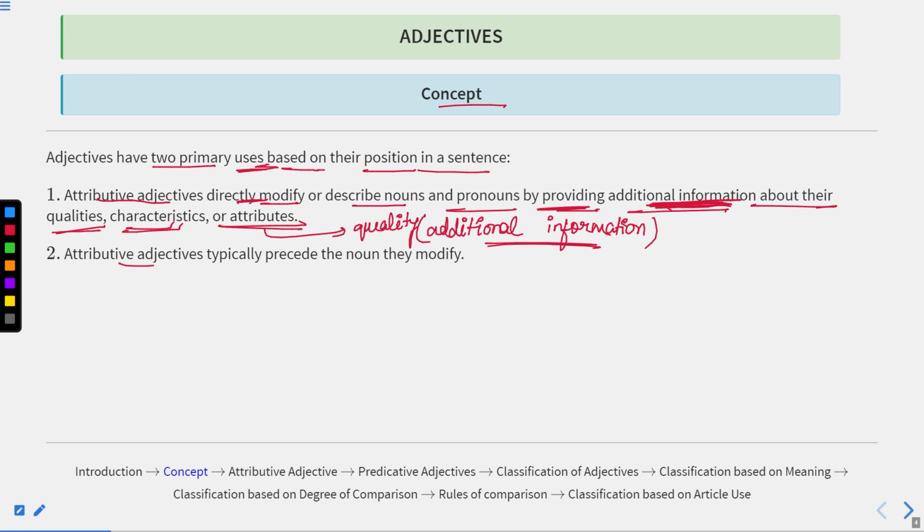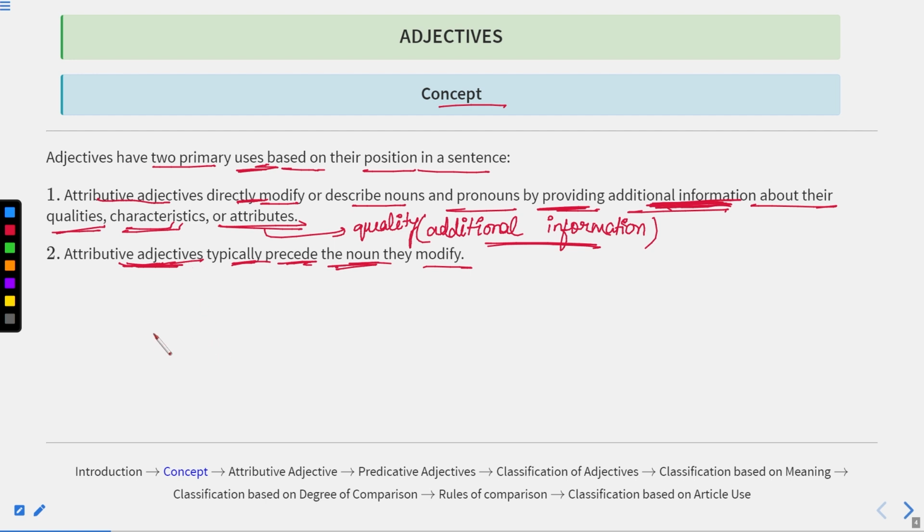Now, attributive adjectives typically precede the noun they modify. This one is very, very important in case of adjectives. If I say Ravi, my friend, here "my friend" is the additional information or an attribute about Ravi, but that cannot be an adjective. If it is an adjective, obviously it is qualifying a noun, and if it is qualifying a noun, it should precede it.